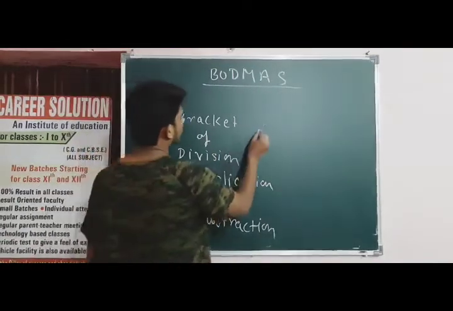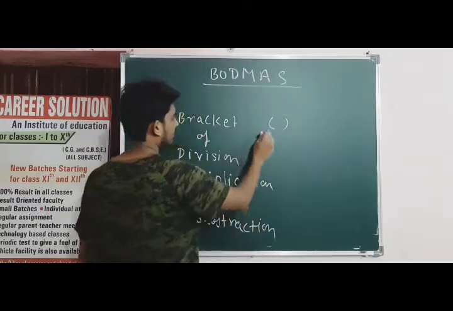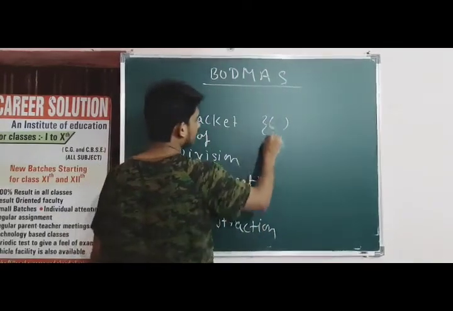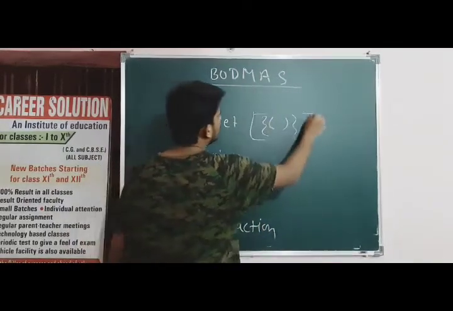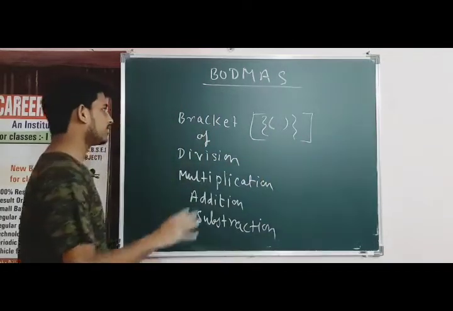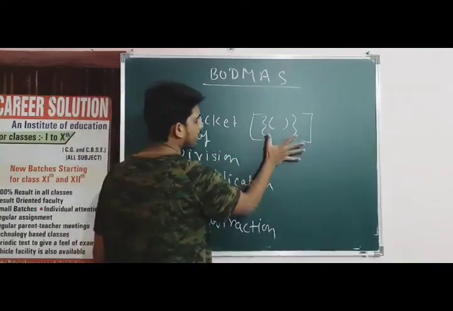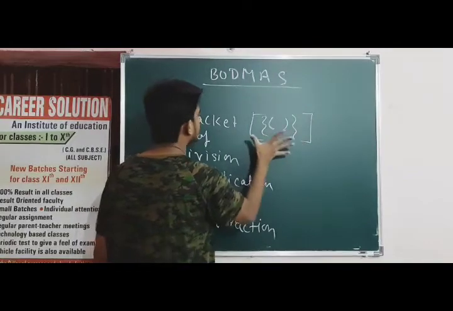And how inside brackets? First, if there is a small bracket, solve the small bracket, then the curly bracket, and then after that the square bracket. Okay, this is the rule to solve. First solve the small bracket, after that the curly bracket, and then after that the square bracket.